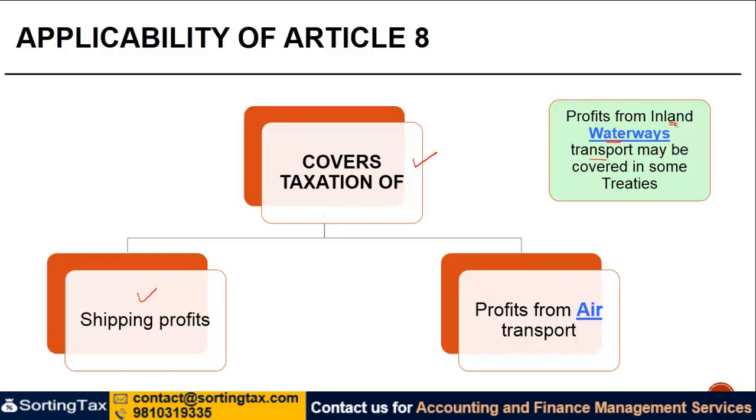When I say waterways, that again refers to something relating to the ships. It does not contain profits from roads or railways. What is covered is the profit from inland waterways, right? Whereas in many treaties, you may actually find that this word waterways is absent.